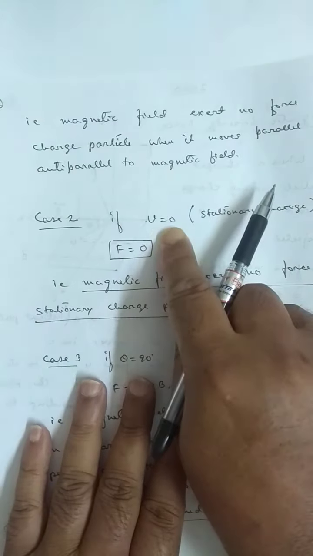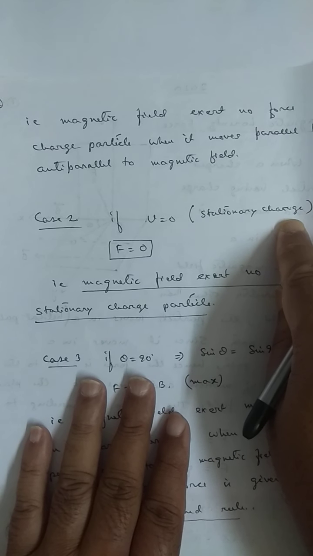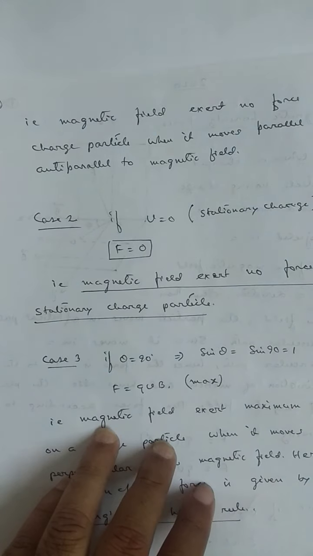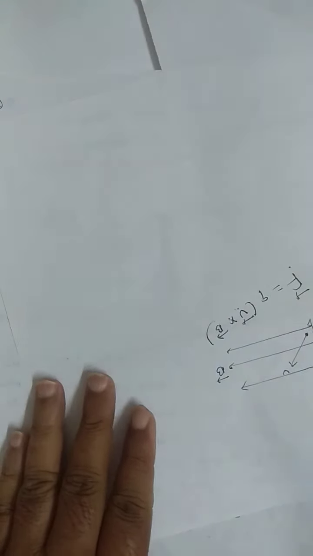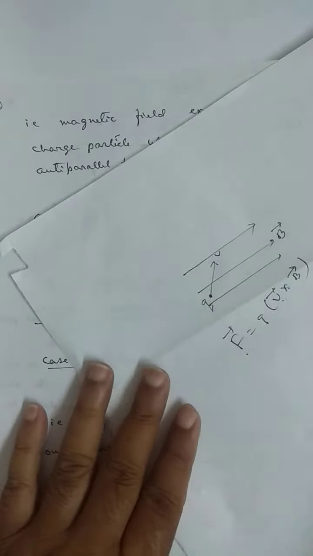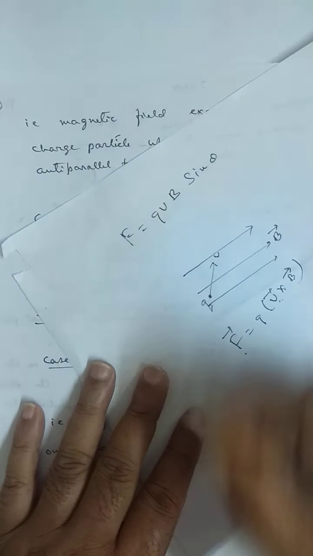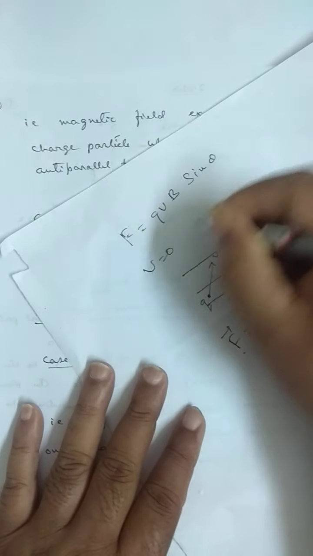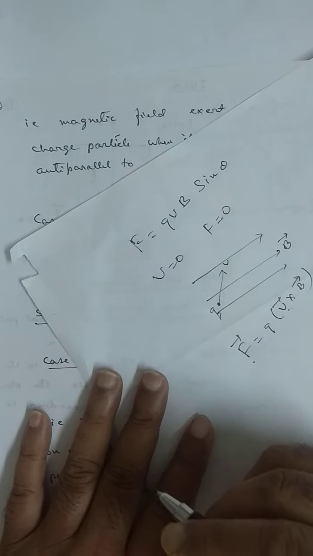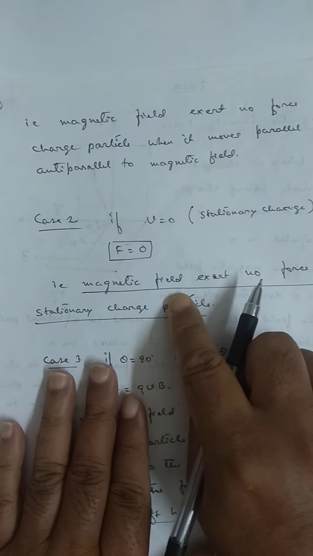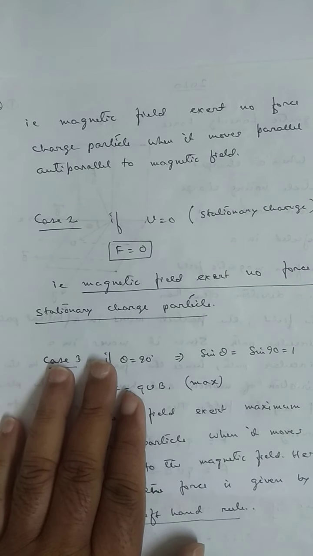Is it okay? The second condition: if v is 0, that means the charged particle is stationary. I place the stationary charge in a magnetic field, so the charged particle is at rest in the magnetic field. If v is 0, F is 0. Why is F 0? What is F? F is equal to qvB sine theta. Therefore, if v is equal to 0, F is equal to 0. That means the magnetic field exerts no force on a stationary charged particle.